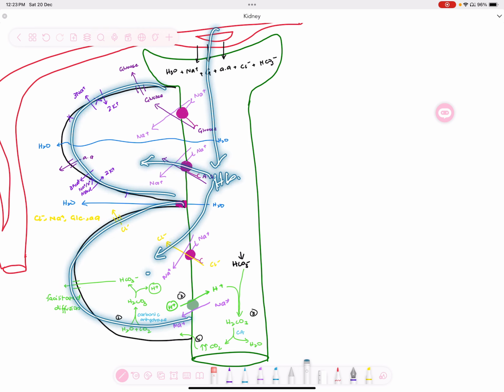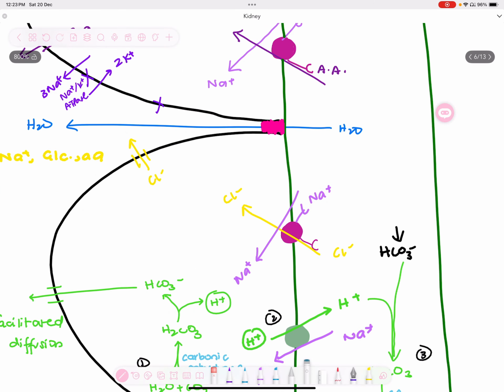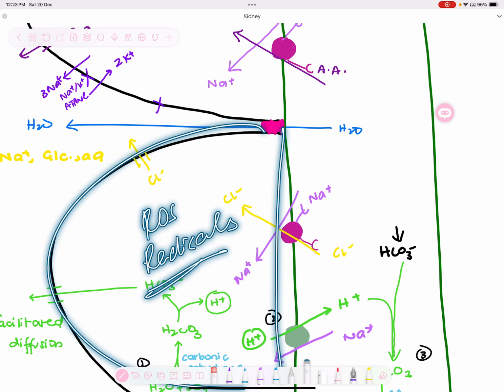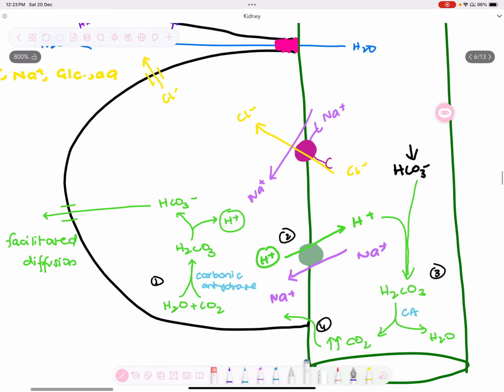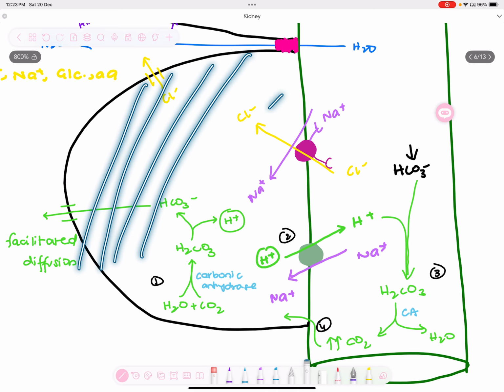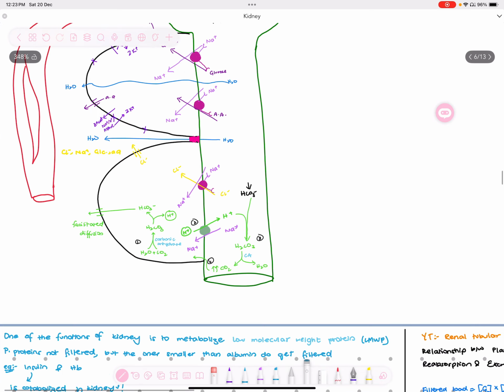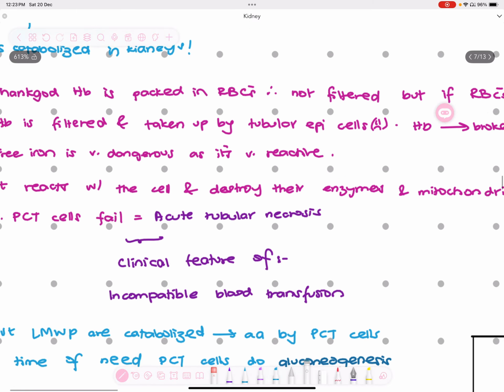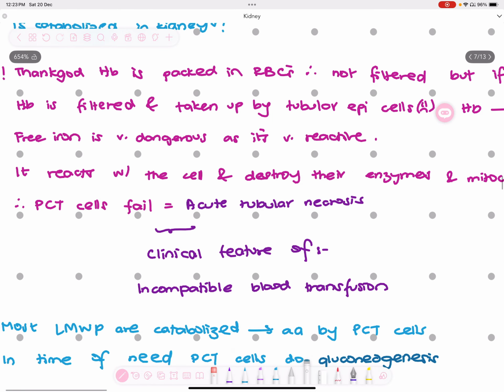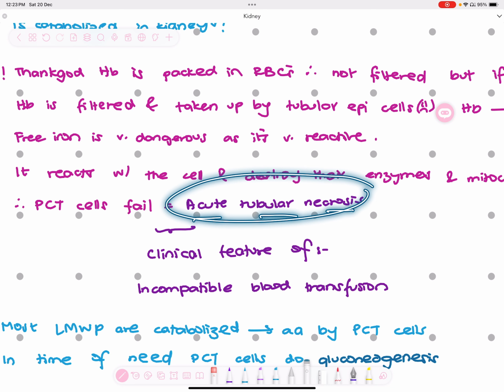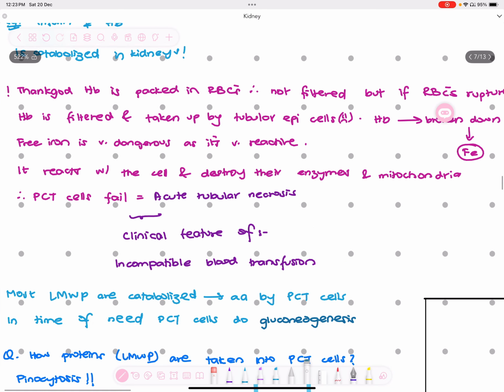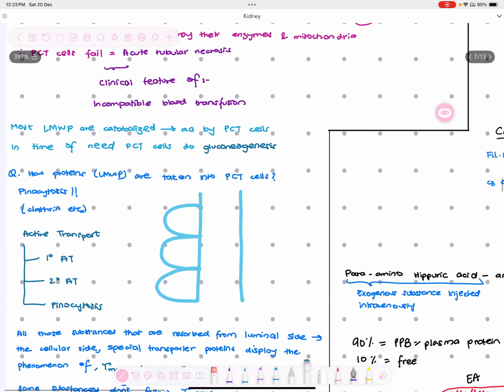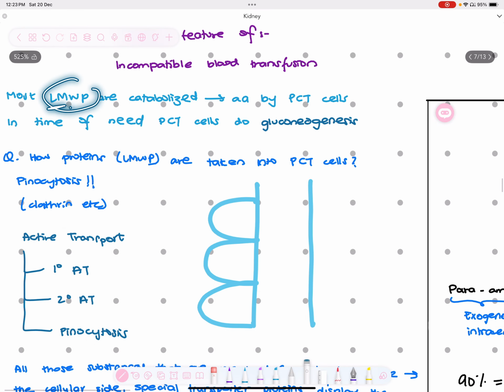But when this hemoglobin goes inside, it breaks down into iron. That iron starts producing reactive oxygen species and radicals. These radicals will start reacting with the proximal convoluted tubule epithelial cell. Once they start reacting with it, necrosis will happen, and this entire cell will stop working. That means your kidney cells are being destroyed. So this is acute tubular necrosis. Acute tubular necrosis.